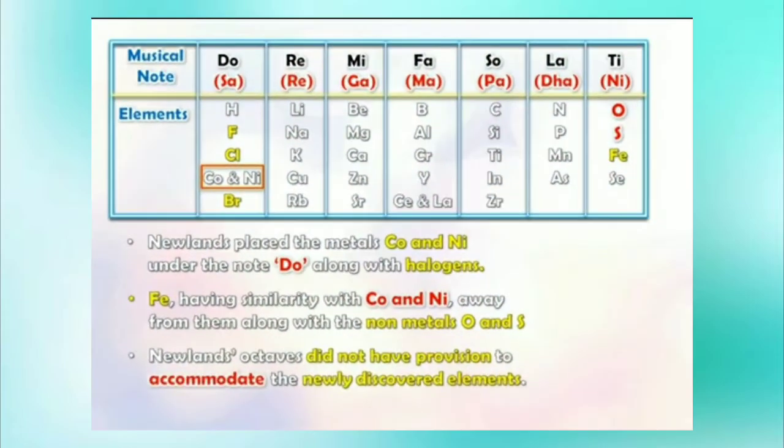So children, Newland's octave did not have provisions to accommodate newly discovered elements. That means the properties of the new elements discovered later on did not fit in Newland's law of octaves. Understood? So these were the limitations of Newland's law of octaves. Understood children? Okay.